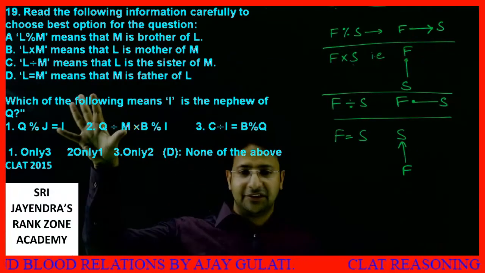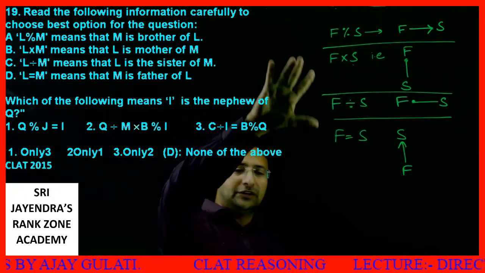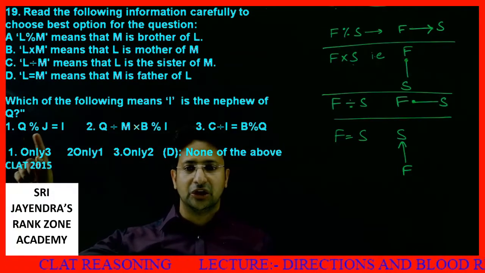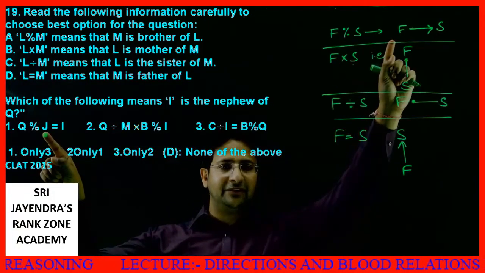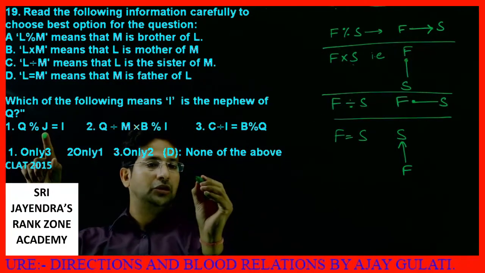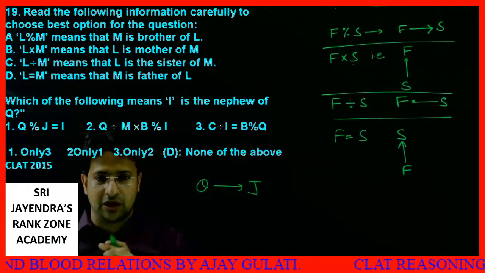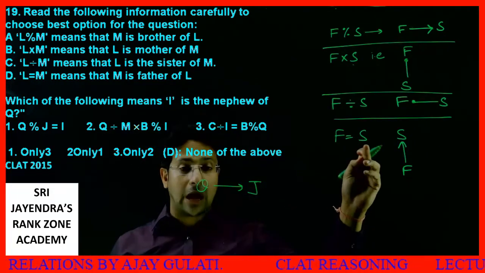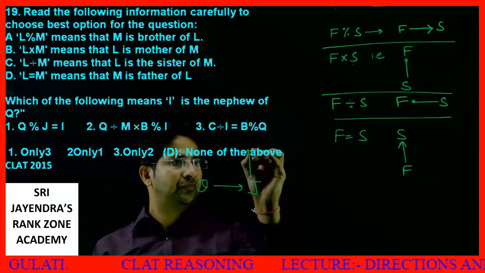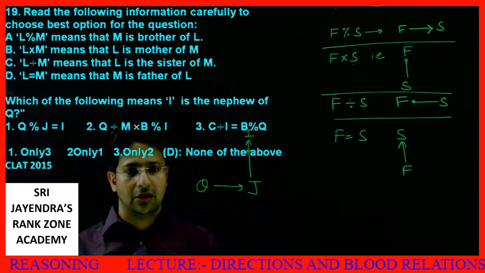Don't believe me, students, otherwise it could create a lot of confusion, it could create a lot of mess. This would genuinely waste your time. If you could just for a minute draw this now, then you will be able to do all these questions very easily. Q divided by J. Q divided by J means the second person is the brother. First person, nothing. So Q divided by J is like Q. Second person is the brother. Okay. J is equal to I. Is equal to I means second person is the father of first person. We have J is equal to I, so I'll have an I over here.